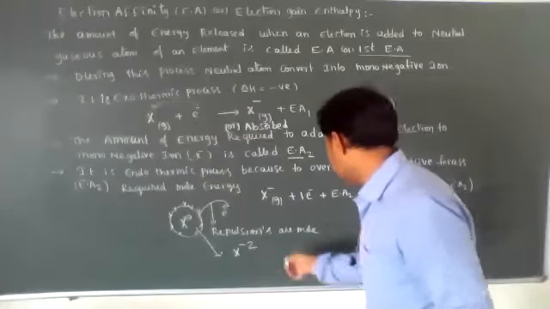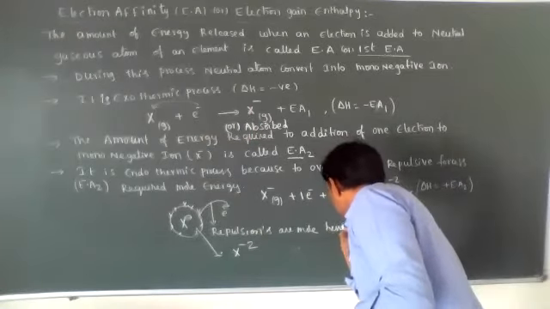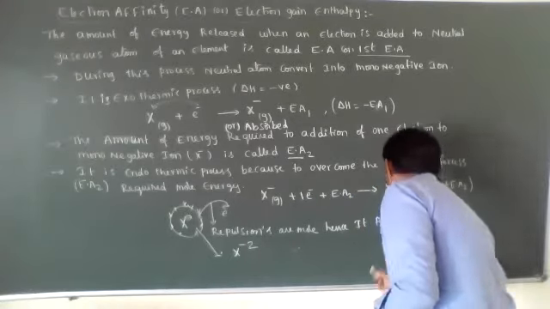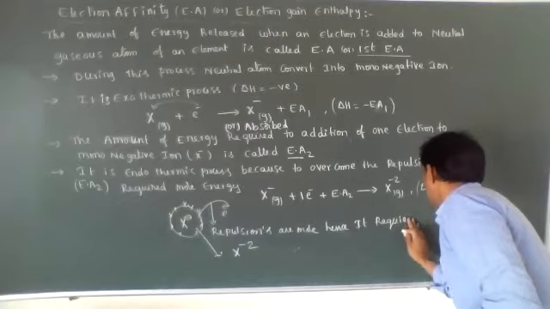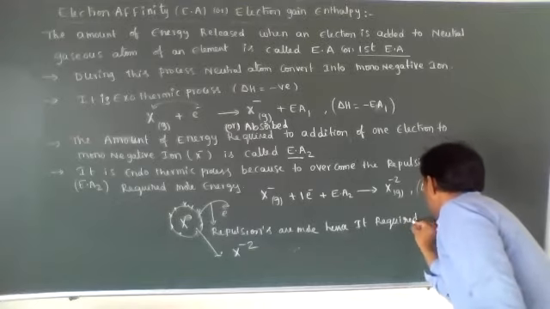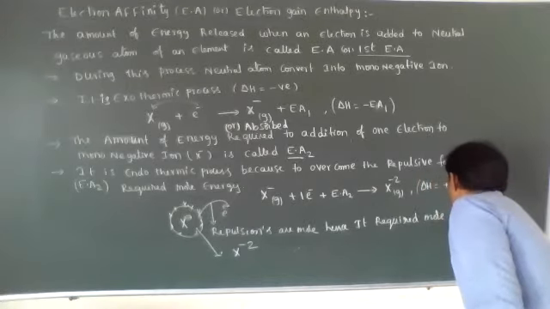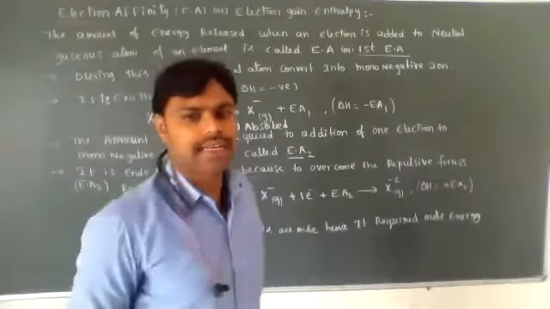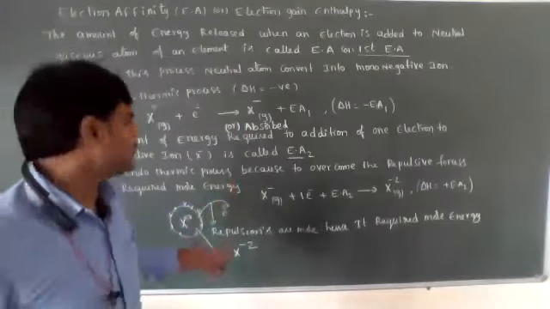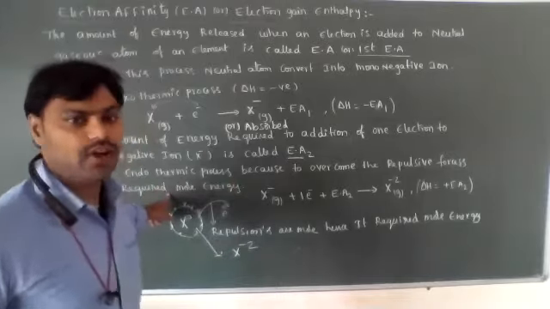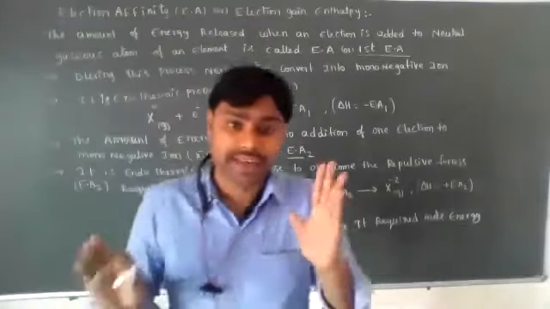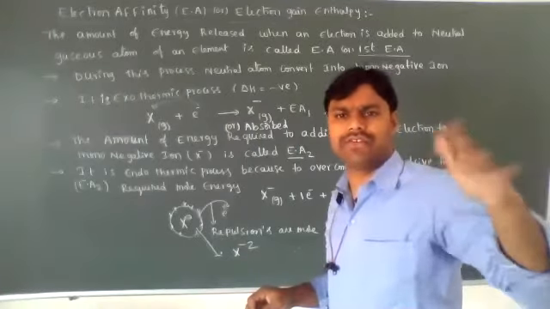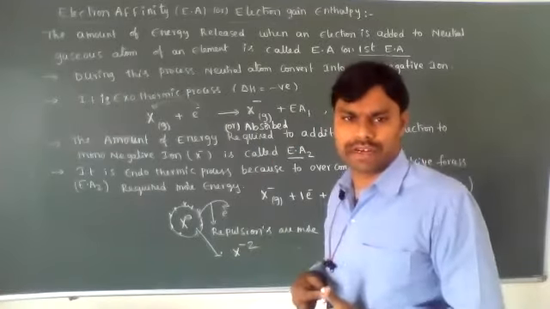So repulsive forces are more, hence it requires more energy. That's why the second electron affinity is an endothermic process, not an exothermic process. That is very, very important. But ionization energy, the first or second or third or fourth, all are endothermic processes only.